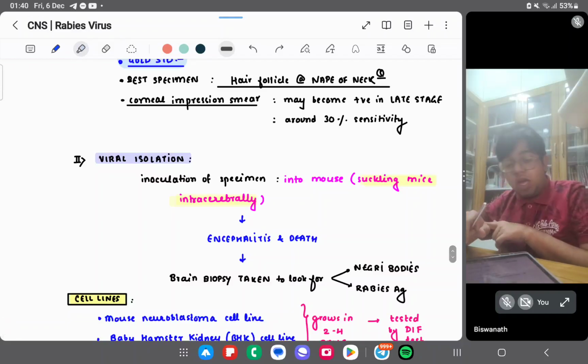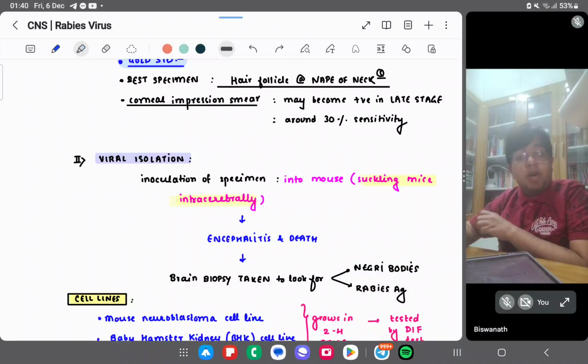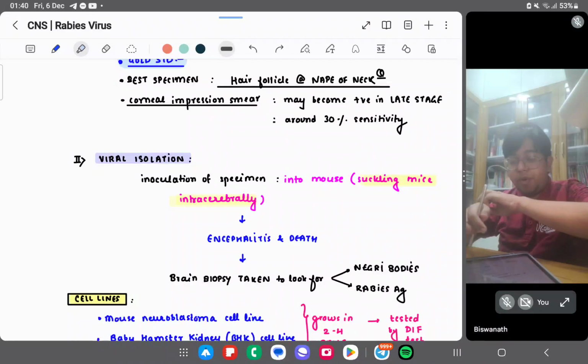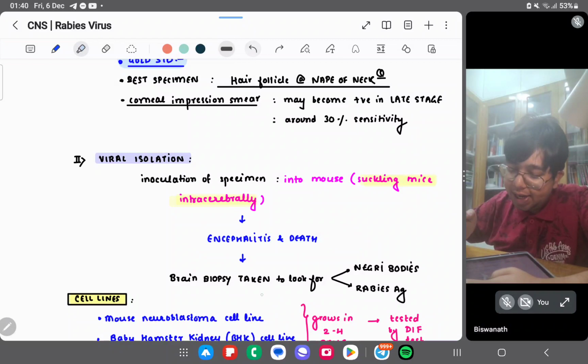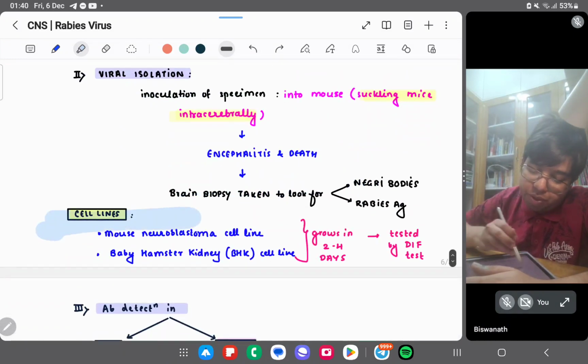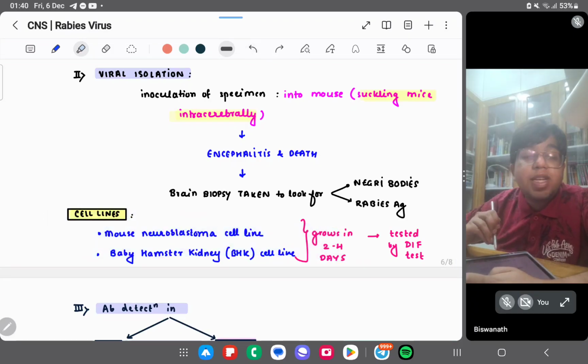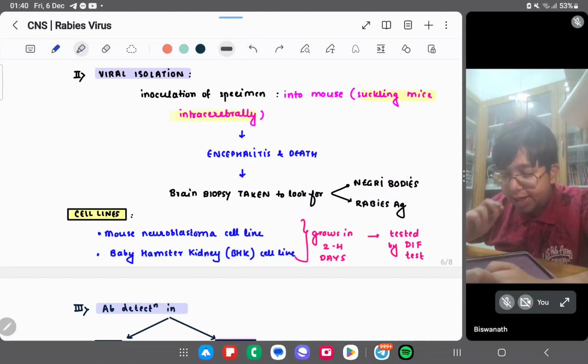Viral isolation: inoculation of specimen into suckling mouse. Do you remember? I talked about rabies virus also. If you have remembered, well and good. Otherwise, just write: encephalitis and death will occur. Brain biopsy will be taken to look for Negri bodies or rabies antigen. Cell lines: mouse neuroblastoma cell line and baby hamster kidney cell line. It grows in 2 to 4 days. Tested by DIF.